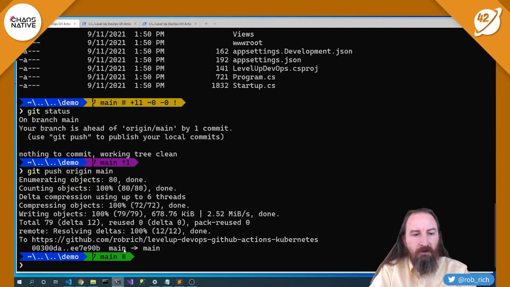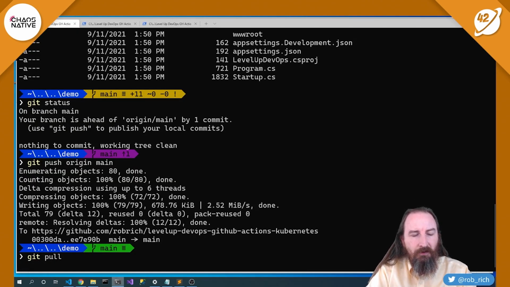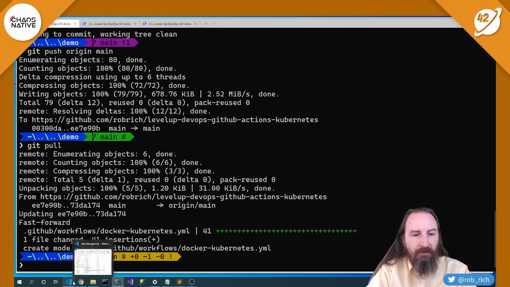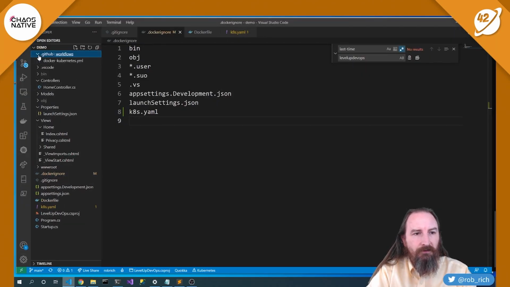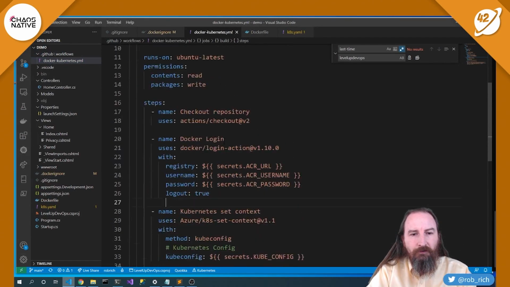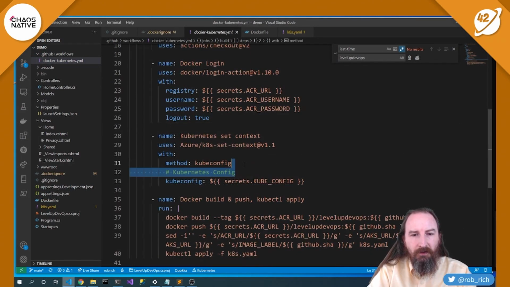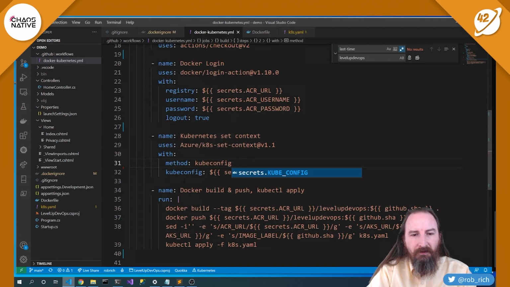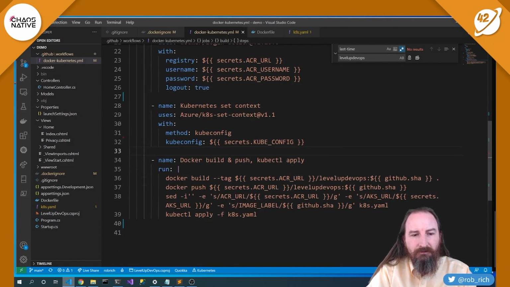So if I come in here and I say git pull, then we can pull that down and get at that content here inside of VS Code as well. So if we need to adjust this, we can just pull out content. So in this case, I added an extra comment. We can remove that and we're doing just fine. Oh, I've got an extra line there too.